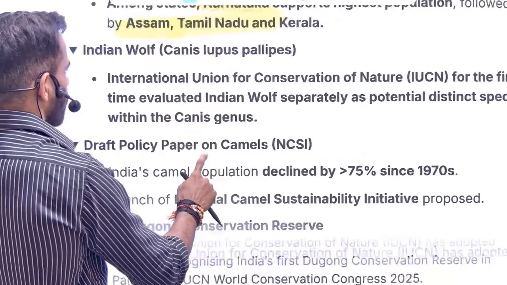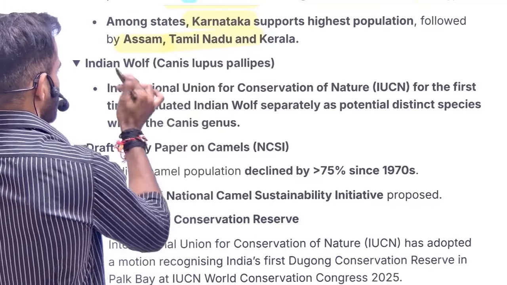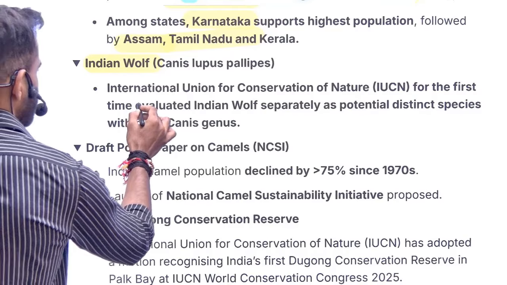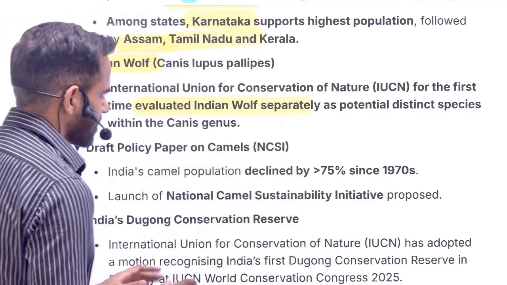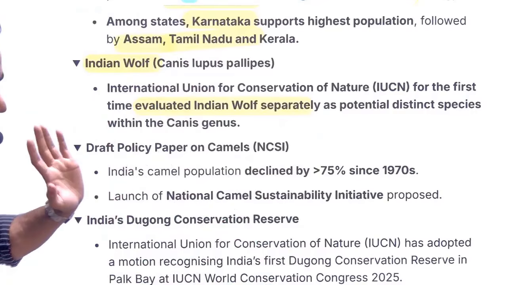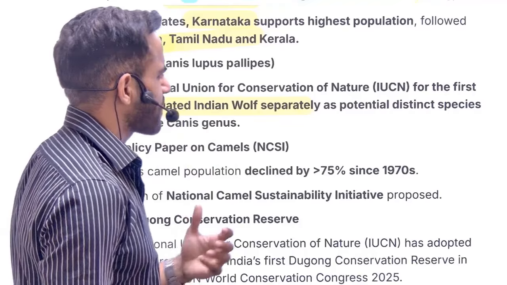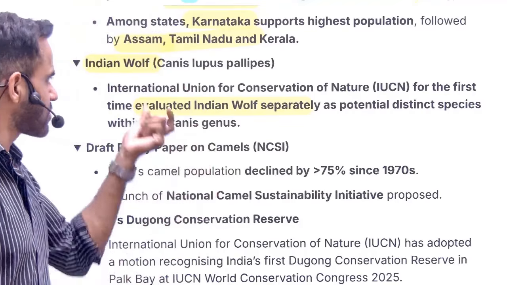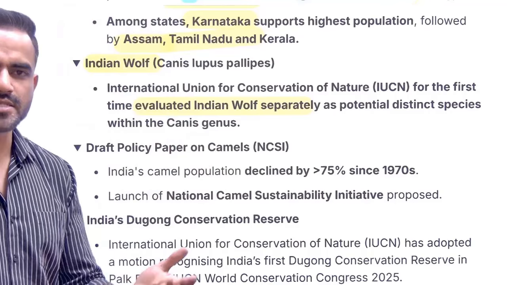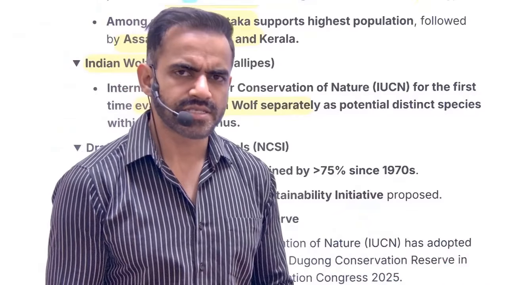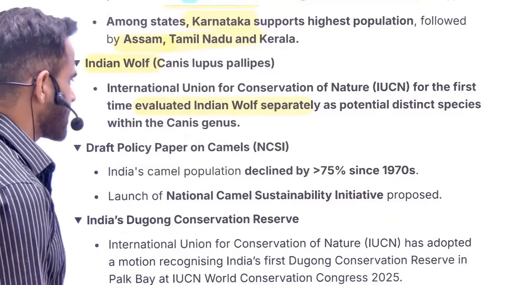Next is related to Indian wolf. Just a second. So recently Indian wolf was in news because IUCN, that is International Union for Conservation of Nature, for the first time they have put Indian wolf into a separate category. Again, nothing much as of now, just go through it and understand that a separate category has been specified. Now how examiner can trap you, even though the possibility of trapping is quite low because the name itself is Indian wolf. Had it been some other wolf, then examiner could have trapped that, okay, whether it is found in India or not. The name itself is Indian wolf, so nothing much can be asked from this point.